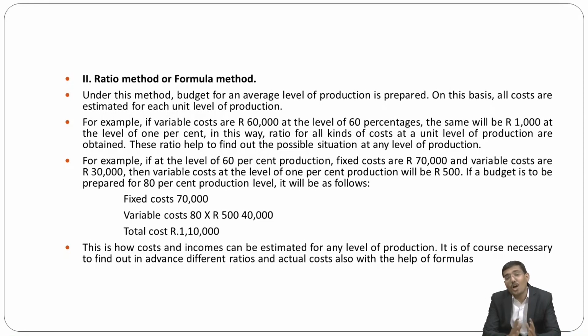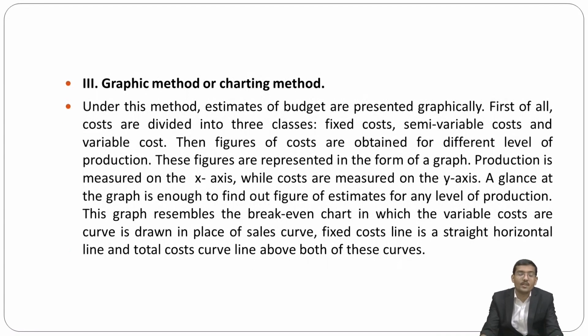This is how the cost and the income can be estimated for any level of production, and it is of course necessary to find out in advance different ratios and actual cost, and also with the help of formulas.